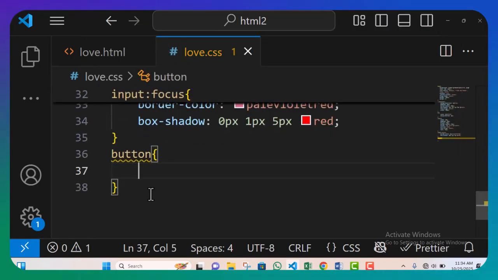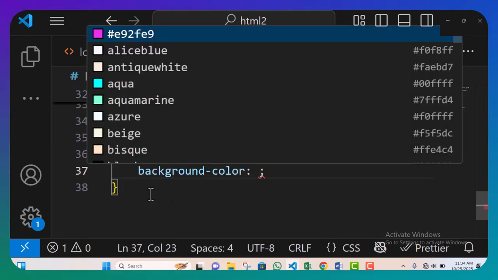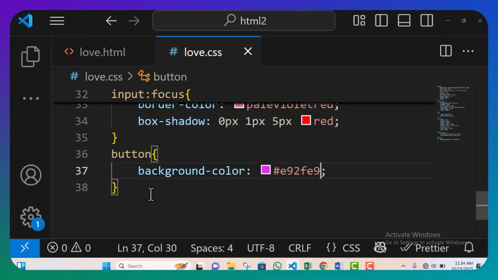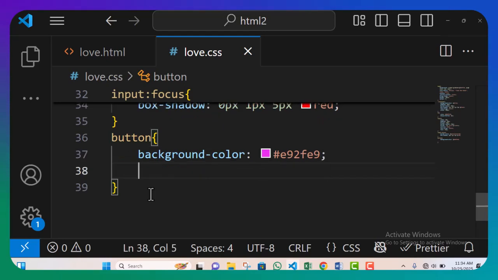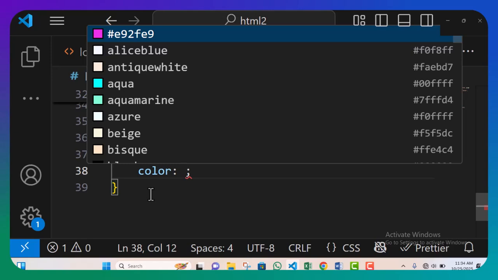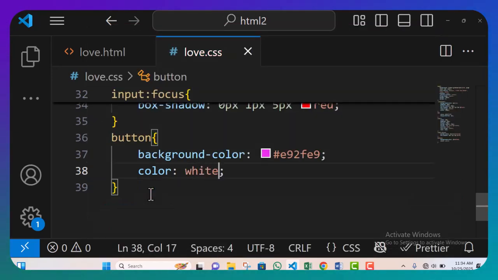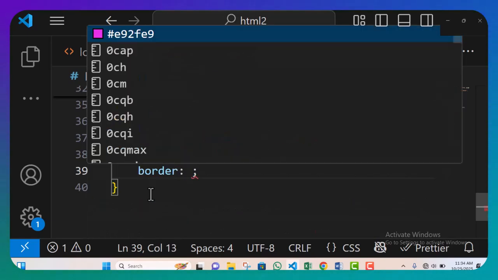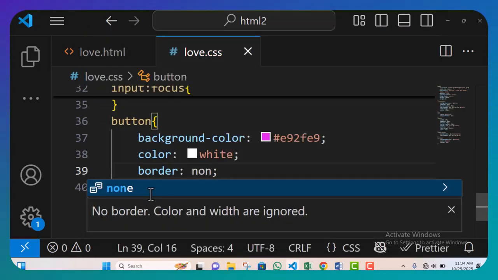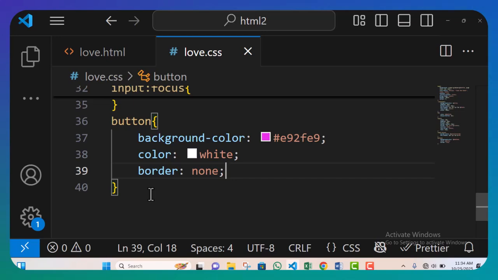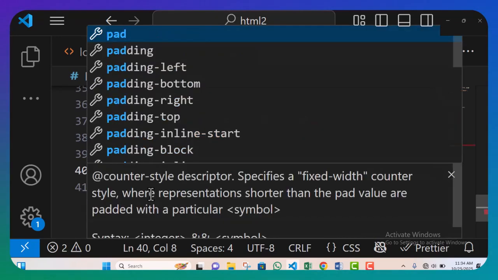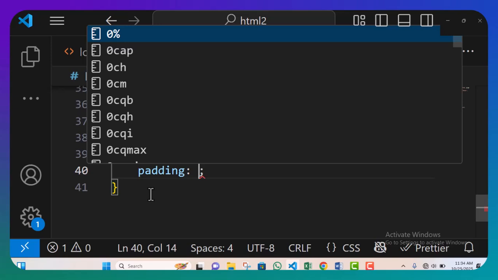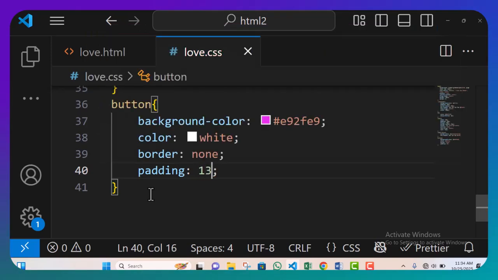We're just going to give it a background color. Let's keep using our purple because I don't want so many colors in one design. Let's also give it a color for the text. I'm going to change the color to white, but by default it is black. Of course I'm going to remove the border. I want to remove that black border, so it's going to be none. I'll also give it a padding, that is inner space. The padding is going to be, let's use 13 pixels or 14, even number.